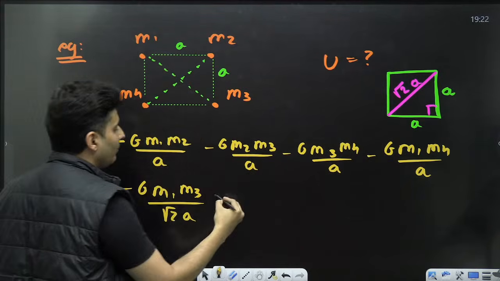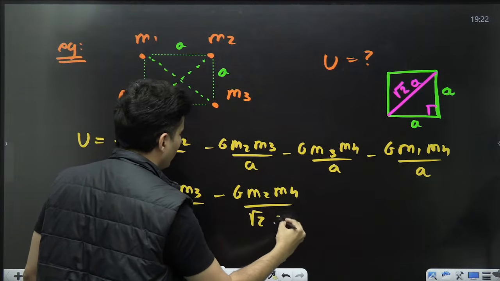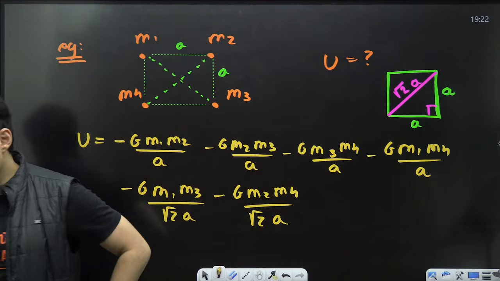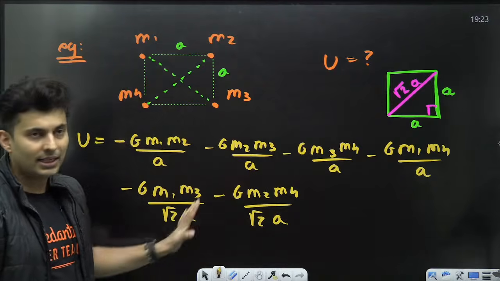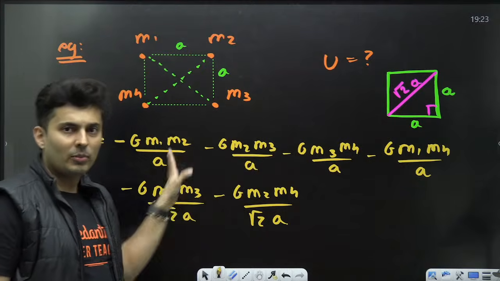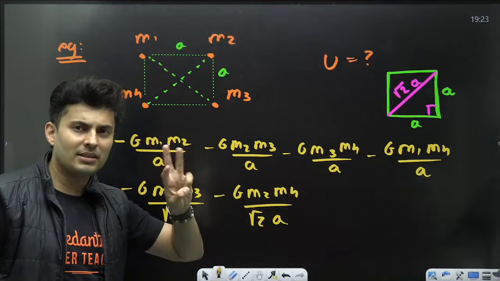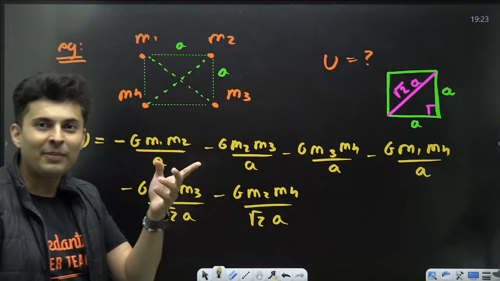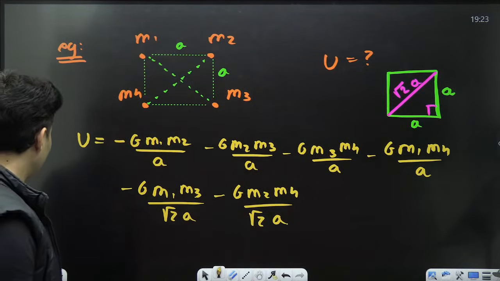And same thing between m2 and m4. So G m2 m4 divided by root 2 times a. Yes, this is a common mistake which many students make. They forget the root 2 and write it as a. Always take all the possible pairs. So if there are 4 masses, you will get 6 pairs. If there are 3 masses, you will get 3 pairs. Basically nC2. If there are n masses, you will get nC2 pairs, obviously by the logic of combinations.